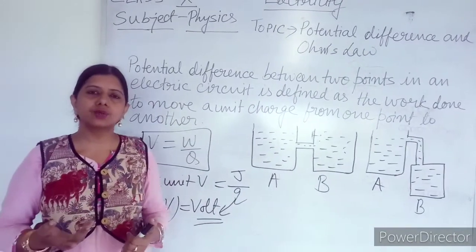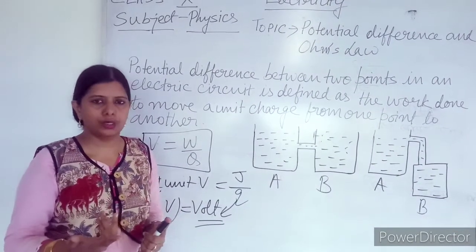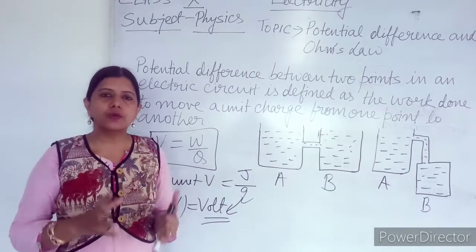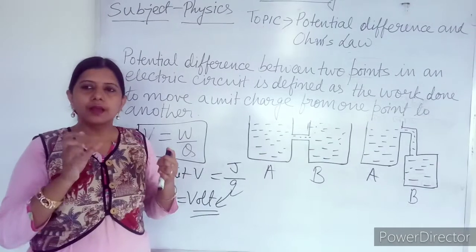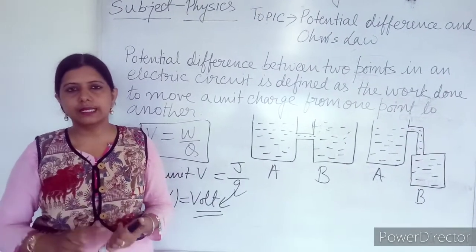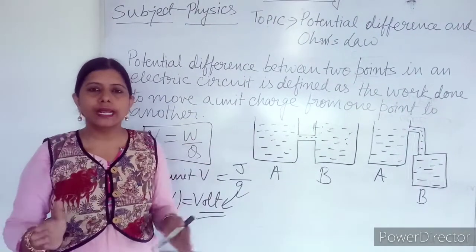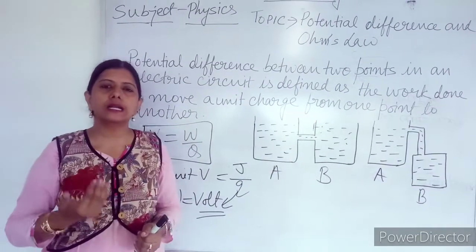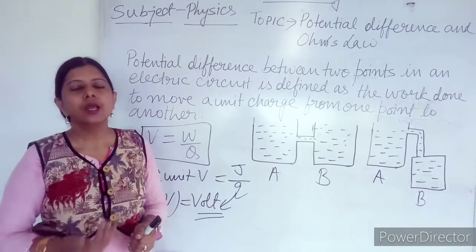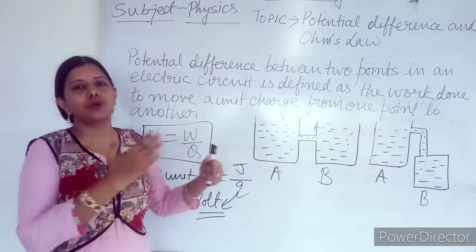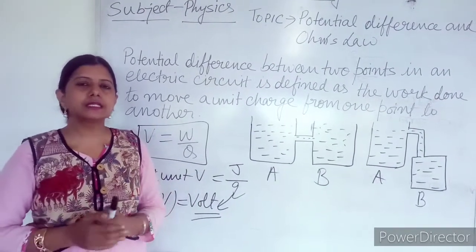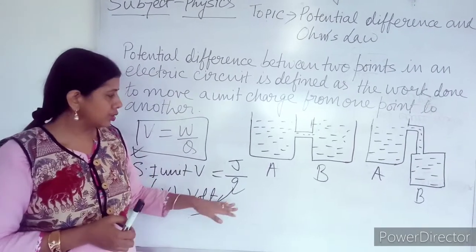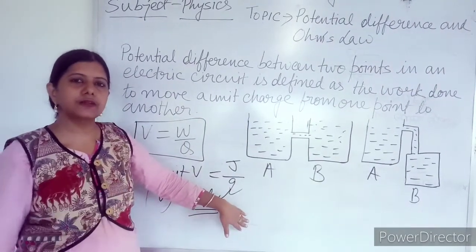So you may get a question, define 1 volt. How to define? We will define 1 volt as the amount of potential difference between two ends of a conductor when 1 joule of work is done in bringing 1 coulomb charge from one point to another. This definition is there in your book also, and I am also saying. So this is all about potential difference.